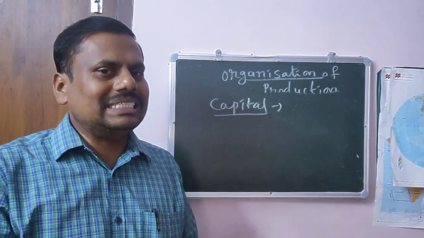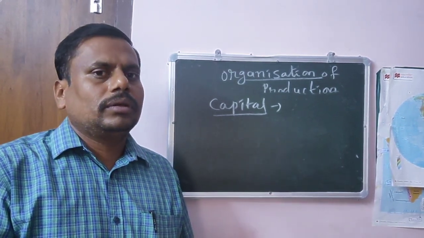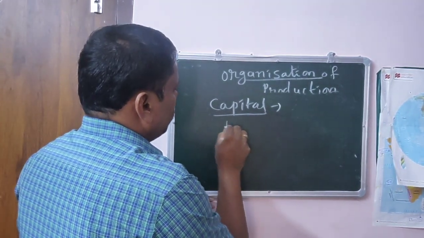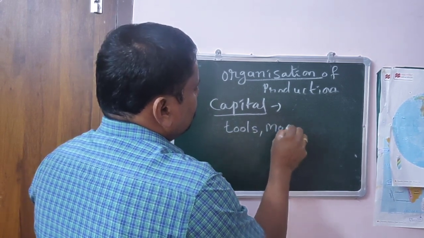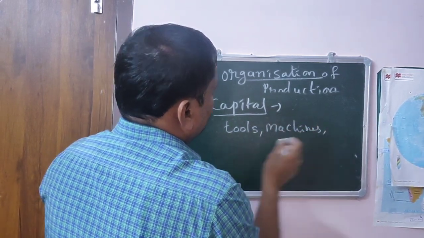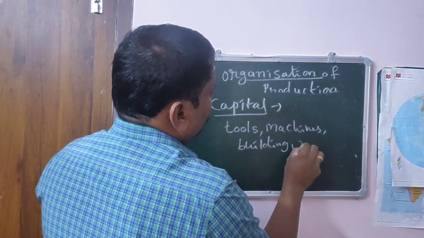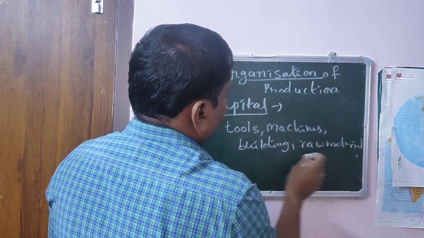All those things together are called capital. What are those things? For example, tools, machines, buildings, raw material, money.